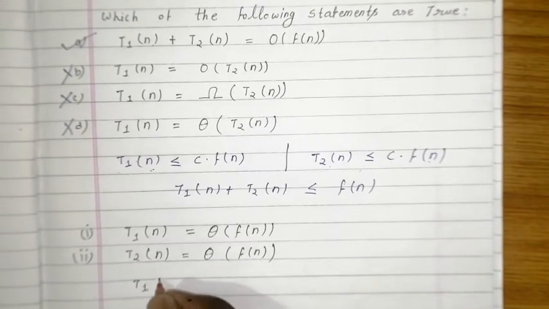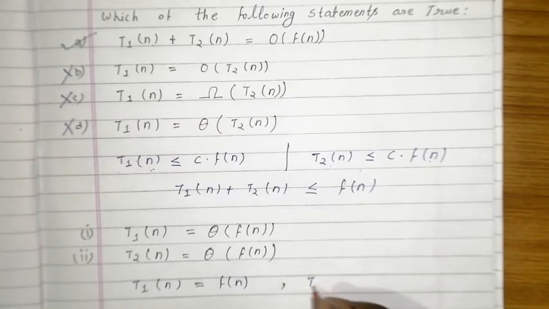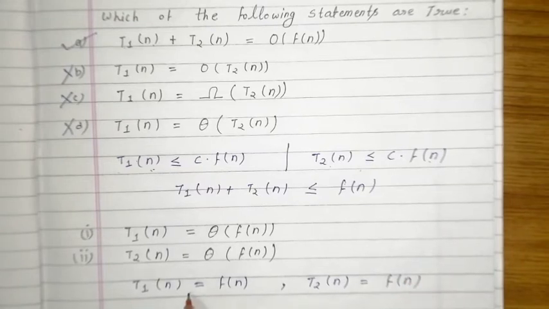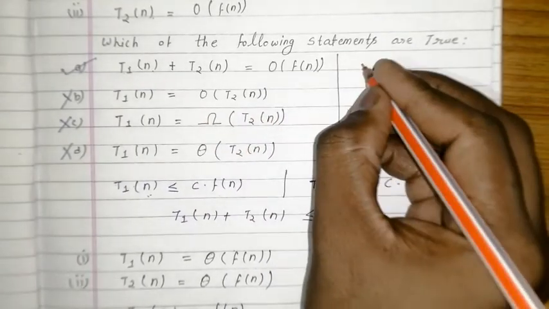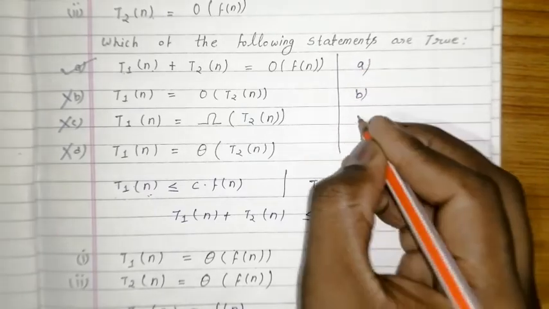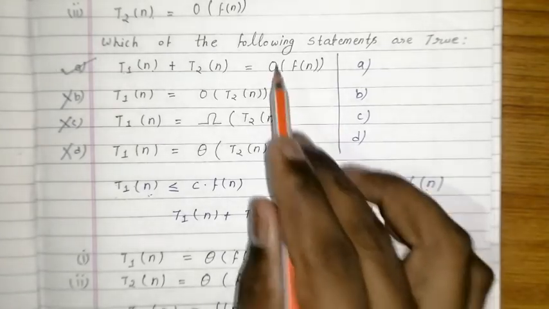So you can say T1(n) is equal to f(n), and from the second part you can say T2(n) is equal to f(n). So from here we can say T1(n) is equal to T2(n) is equal to f(n). These all three are equal. So suppose I write the statements A, B, C and D. If you check for this part, these statements are true or not.